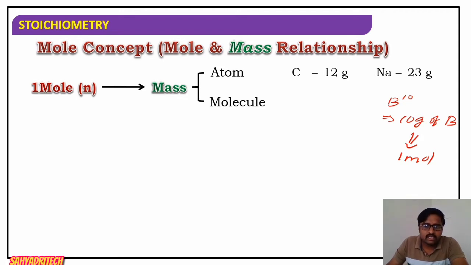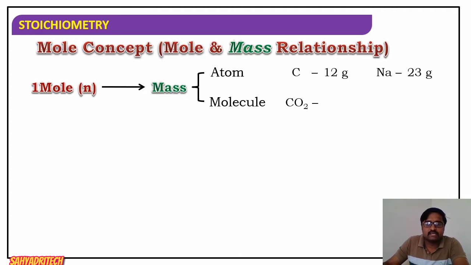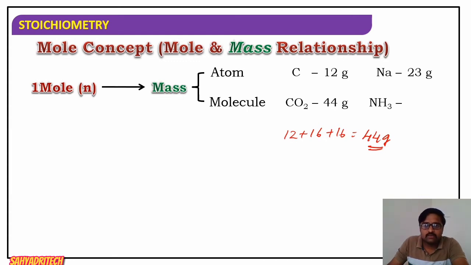Similarly, in case of a molecule, the molecular weight represents 1 mole. For example, carbon dioxide: carbon 12, oxygen 16 plus 16. How much is it? 44 gram. It is the molecular weight of the carbon dioxide molecule. So this 44 gram represents 1 mole. For ammonia, nitrogen's atomic mass is 14 plus 3 hydrogen, 1 each, so 17 gram. So 17 gram of ammonia, NH3, represents 1 mole.